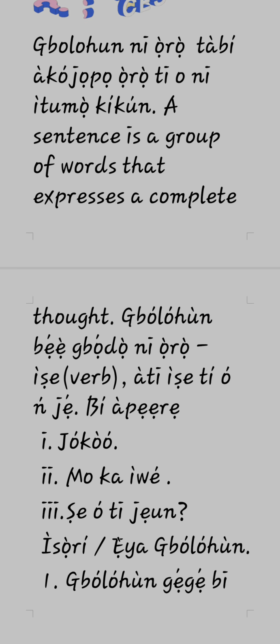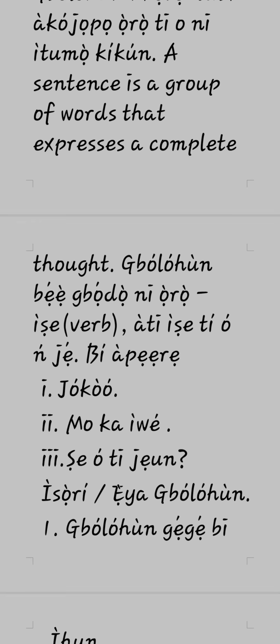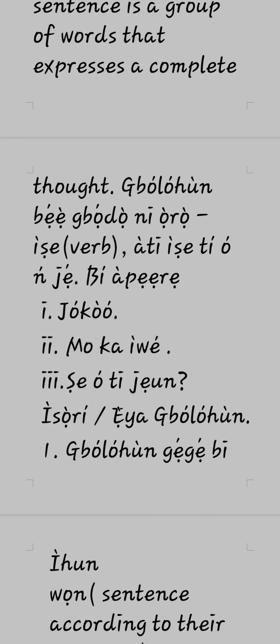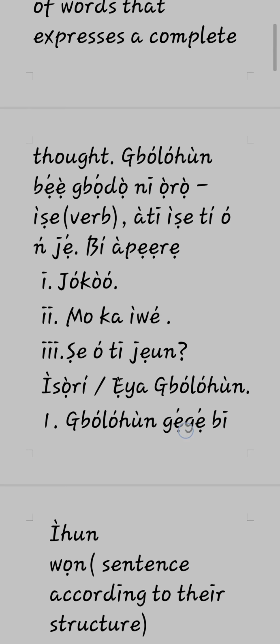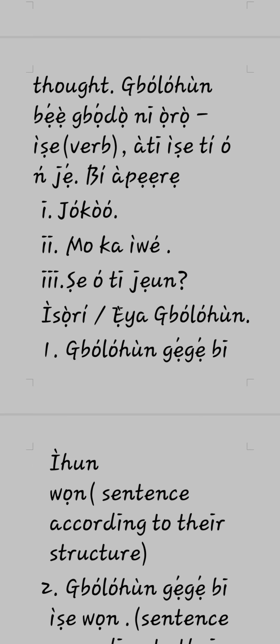ó ń jẹ́. That is, a sentence is a group of words that expresses a complete thought. When you say something is a sentence, it must have what we call ọ̀rọ̀ ìṣe, which is known as verb. Tá bá ti lè sọ pé gbólóhùn ni, ó gbọ́dọ̀ ní ọ̀rọ̀ ìṣe, ó sì gbọ́dọ̀ ní iṣẹ́ tí ó ń jẹ́. Bí àpẹẹrẹ jókòó, it's a sentence in Yorùbá. Mo ka ìwé, I read a book, it's a sentence. Ṣé o ti jẹ́ is another example of what? Gbólóhùn.